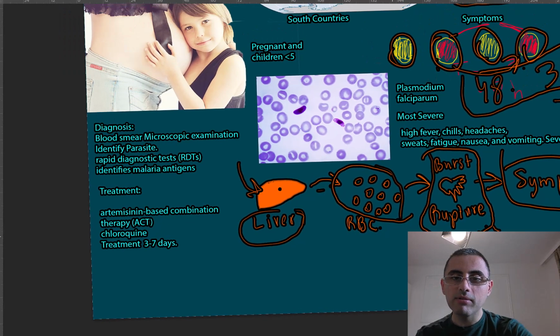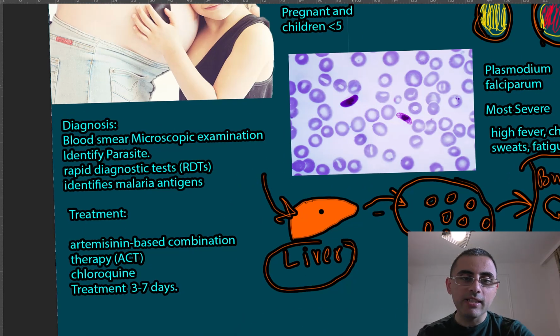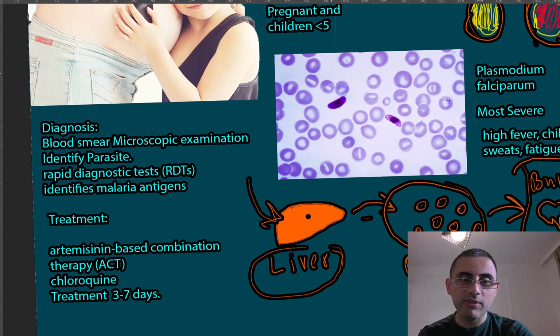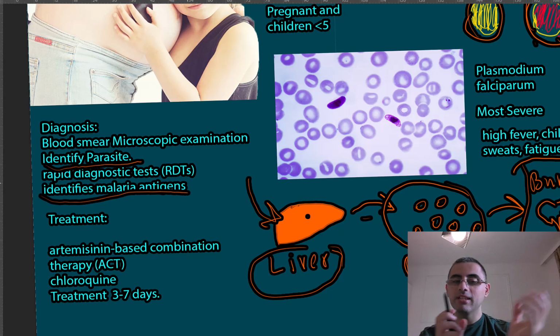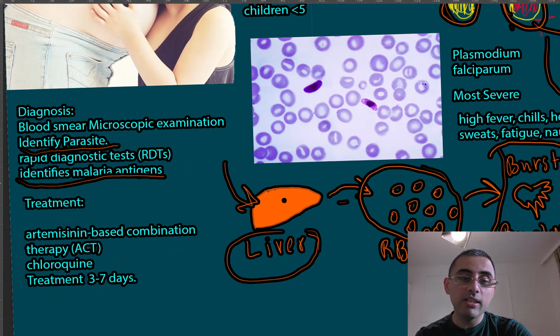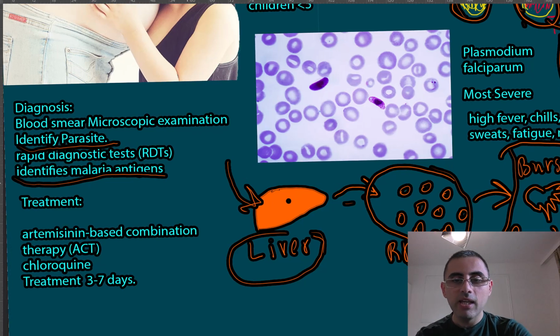Now let's talk about diagnosis. The gold standard of diagnosis is microscopic examination of a blood smear to identify the parasite and its species. We also have rapid diagnostic tests. It's like a pregnancy test, a stick test. This test identifies malaria antigens. That's why it's effective and very fast.